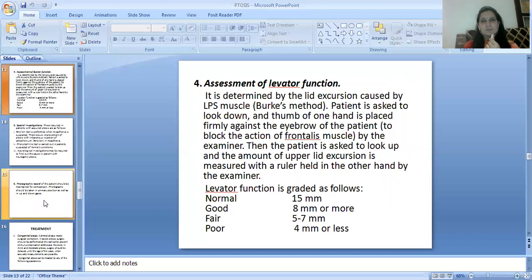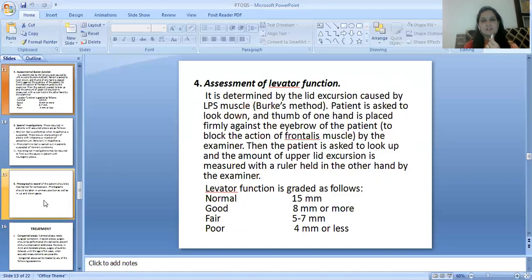Fourth is the assessment of levator function. It is determined by the lid excursion caused by the LPS muscle, Berke's method. The thumb of one hand is placed firmly against the eyebrow of the patient by the examiner. Then the patient is asked to look up, and the amount of upper lid excursion is measured with a ruler held in the other hand by the examiner.